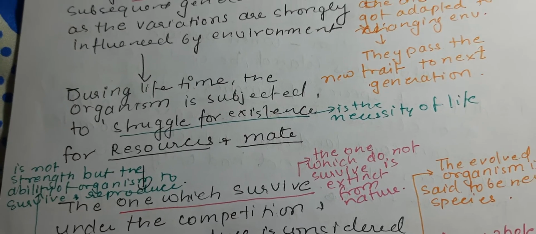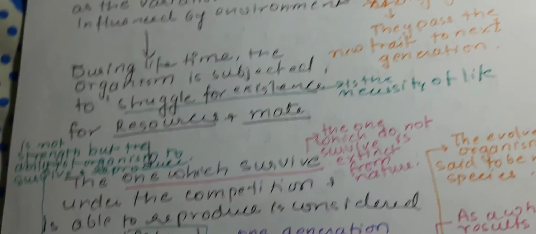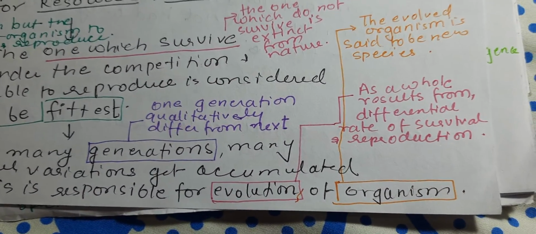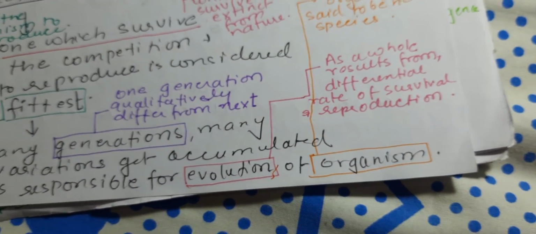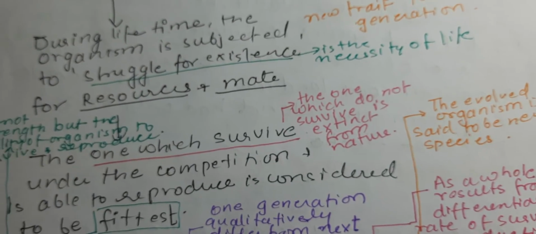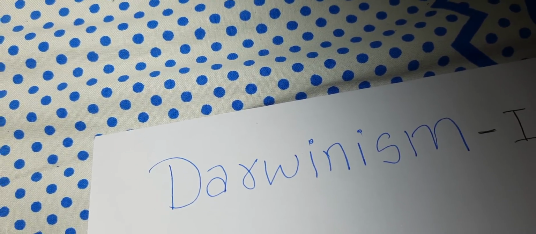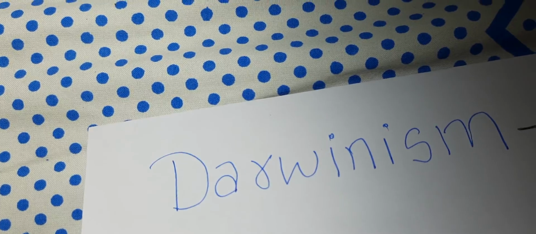Over generations, some small variations get accumulated, and this is what is responsible for the evolution of organisms, or we can say the existing organism changes into a new species. So this is the explanation for the theory of natural selection, how natural selection operates. So, to sum up,